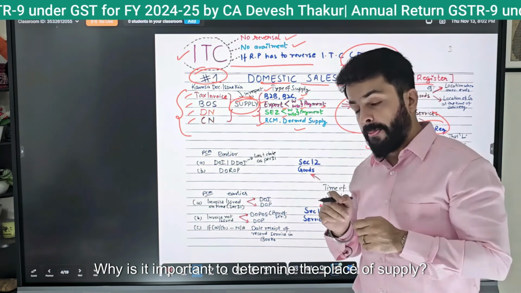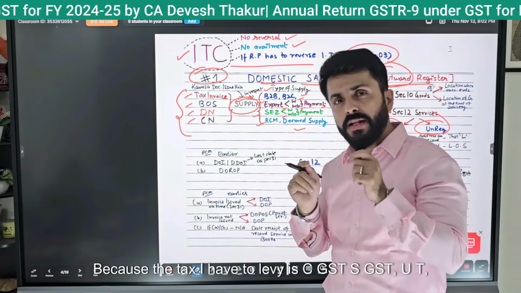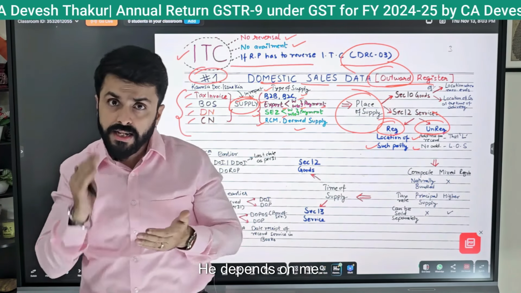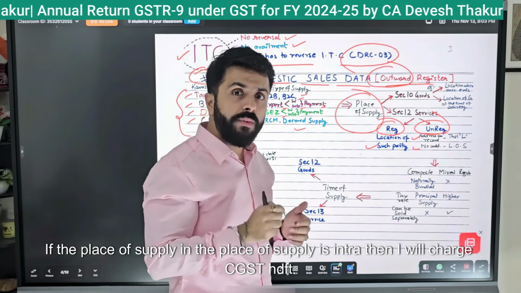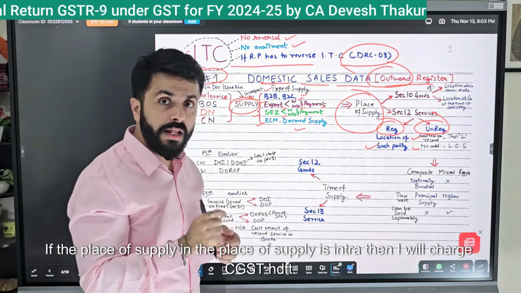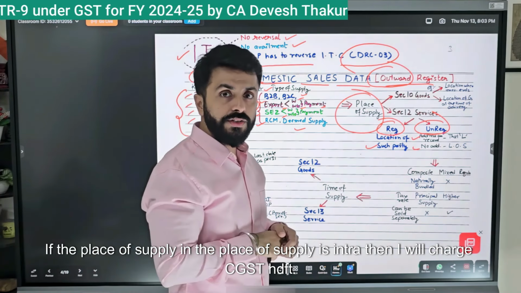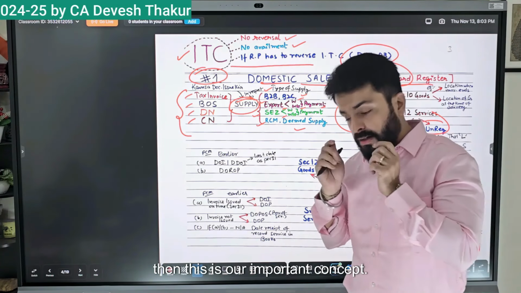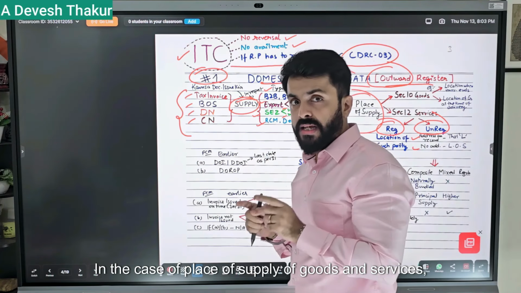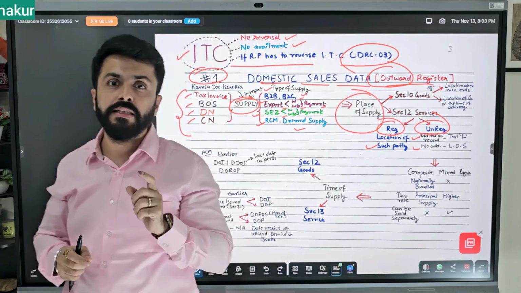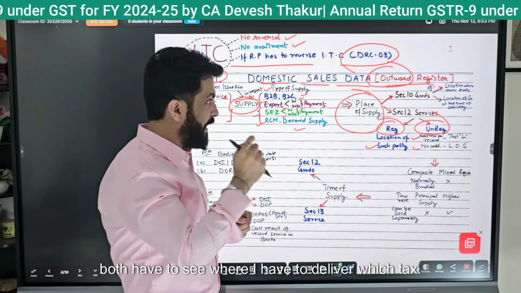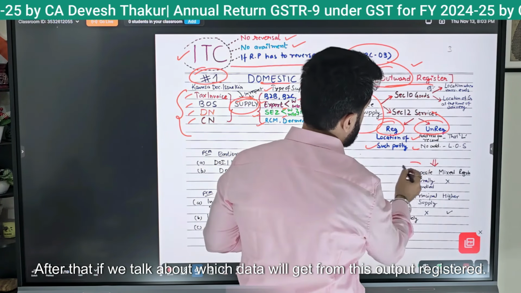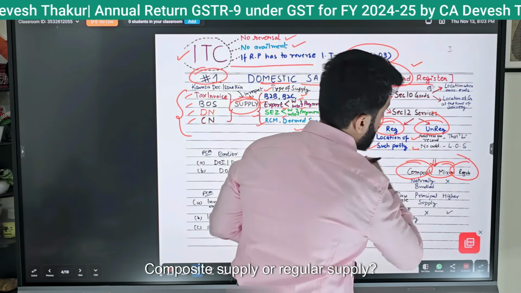Why is it important to determine the place of supply? Because the tax I have to levy, CGST, SGST, UTGST or IGST, depends on it. If the place of supply is intrastate, then I will charge CGST and SGST. If it is interstate, then I will charge IGST. This is our important concept. In the case of place of supply of goods and services, both have to be seen to decide which tax to charge. After that, from this outward register, we also get data on composite supply or regular supply.